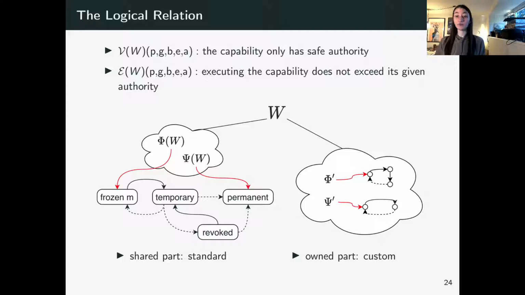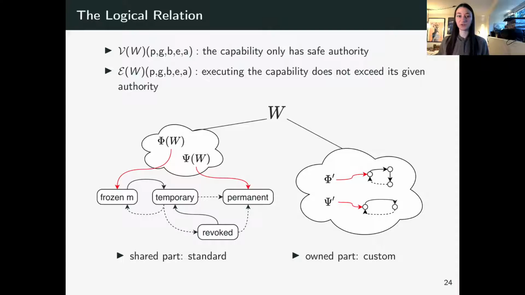The world has two parts. So first is a collection of invariants or predicates, which each depend on the state of the world itself. And these invariants must follow a standard protocol that is depicted below. Each predicate will be in some state of the standard protocol.